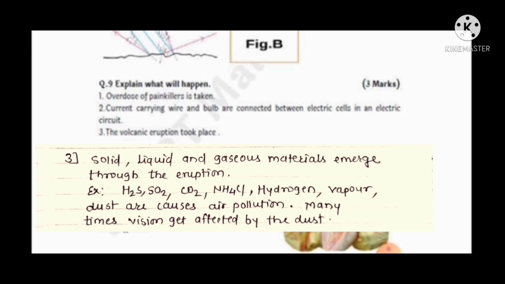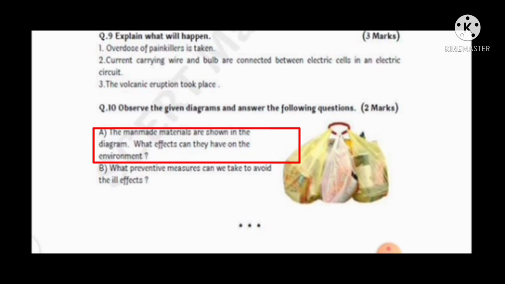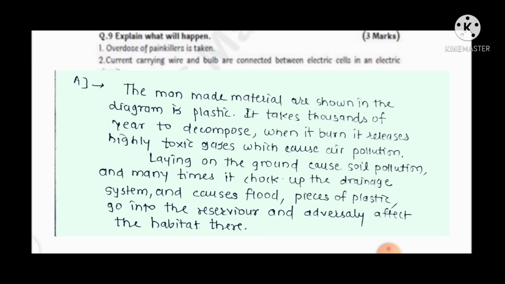Then last question, question number 10. Observe the given diagrams and answer the following question for 2 marks. Question number A. The man-made materials are shown in the diagram. What effects can they have on the environment? So answer is the man-made material shown in the diagram is plastic.